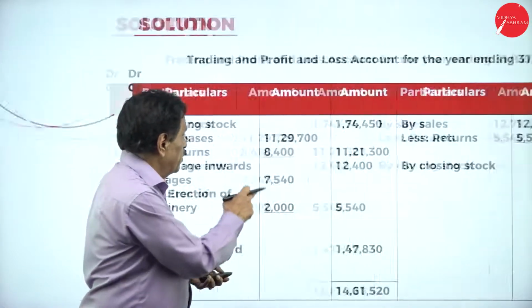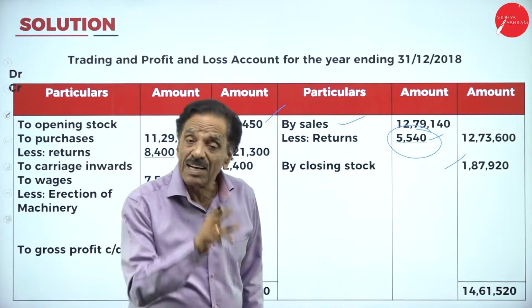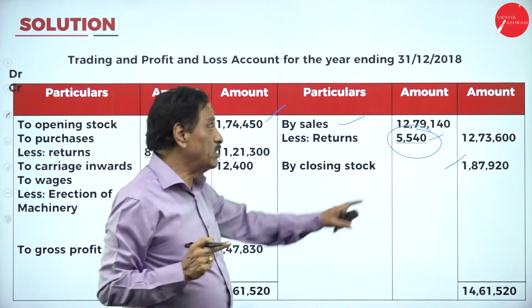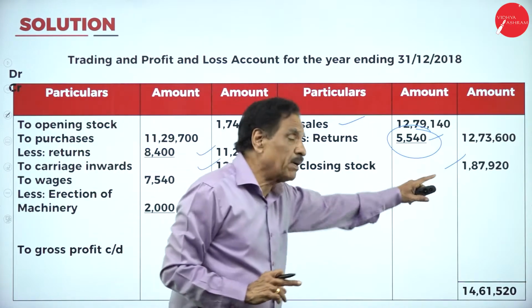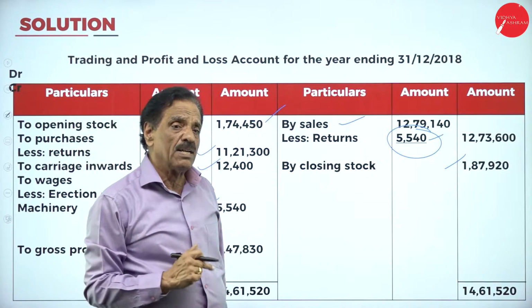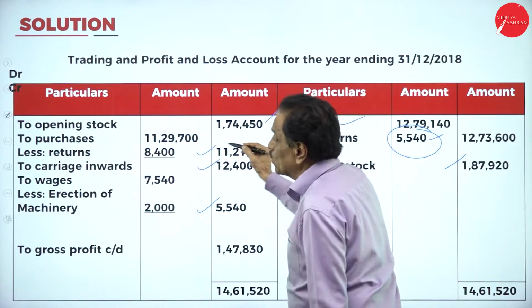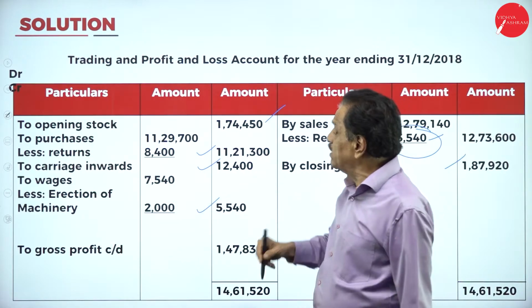Now, we have shown it on the trading account credit side. Then where will it come now? Asset side of the balance sheet. So once it has already come, all the adjustments should come twice. Once it has already appeared where? Trading account credit side. Next it will appear on the asset side of the balance sheet. You have taken opening stock from the trading account. That comes from the trial balance.